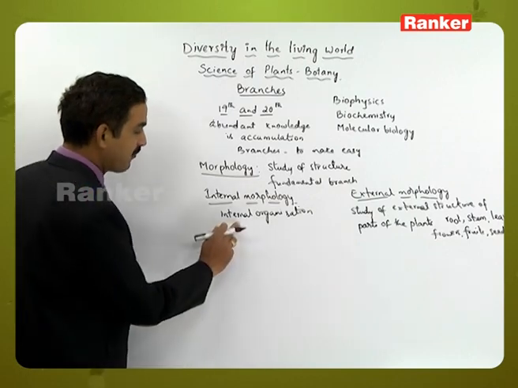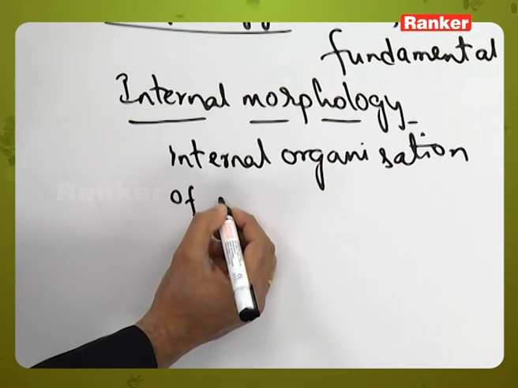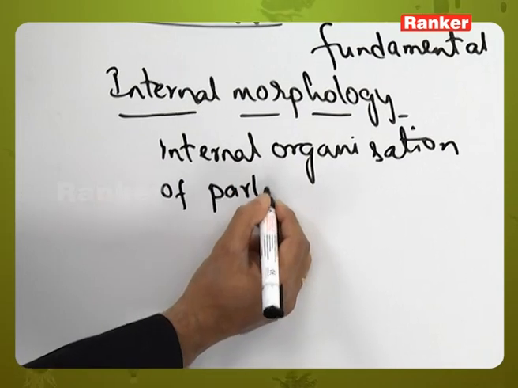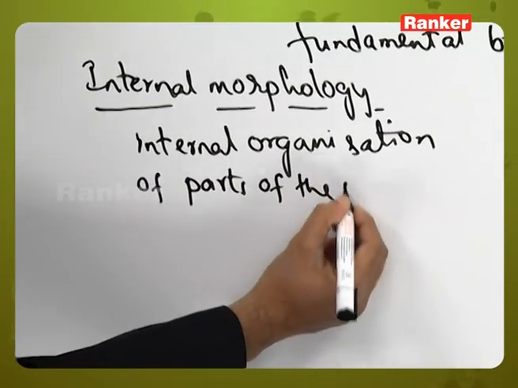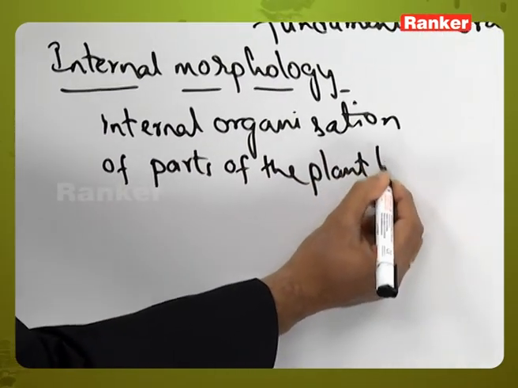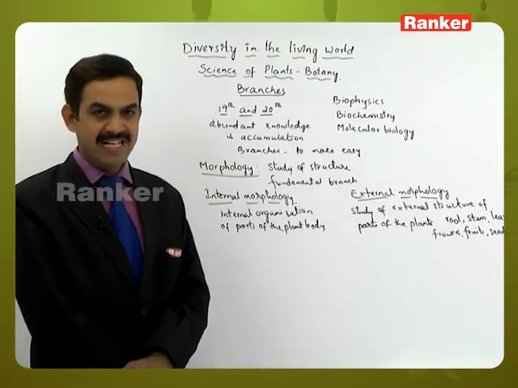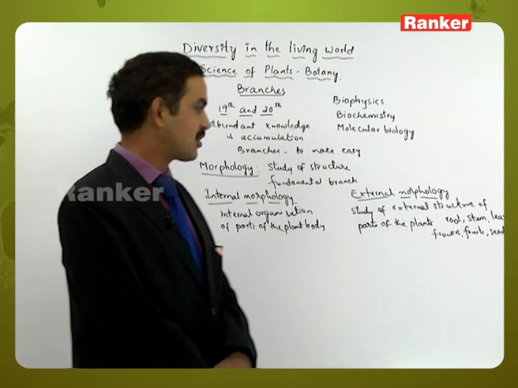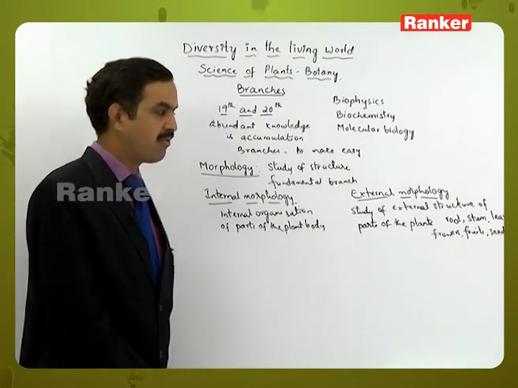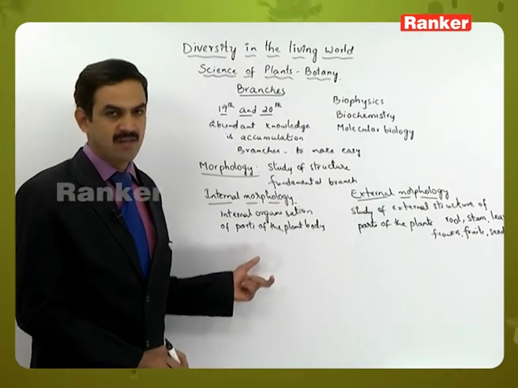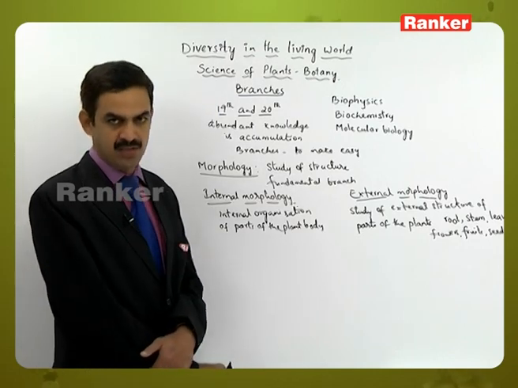Here the internal organization of different parts of the plant body is studied. Once again, the internal structure of root, stem, leaves, flower, fruit, seeds, etc. will be studied in internal morphology.